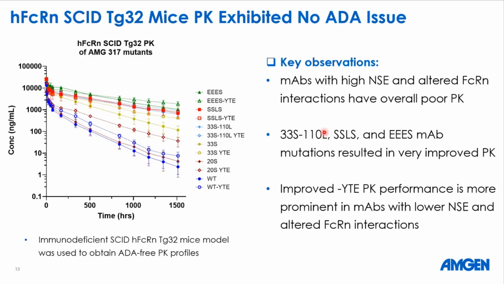And so far, as we see here, the 33S, 110L, SSLS, and SSS, these 3 mAb mutants resulted in very improved PK. So the improved YTE PK performance is more prominent in mAbs with lower non-specificity and altered FcRn interactions.